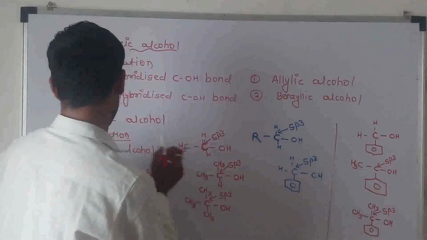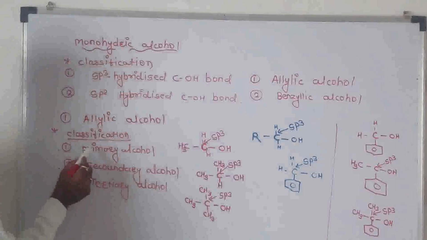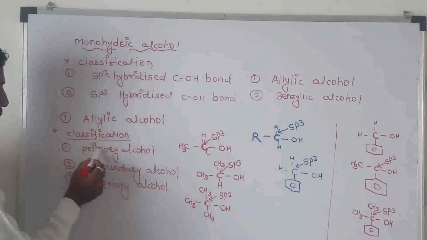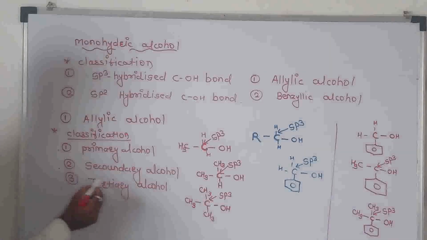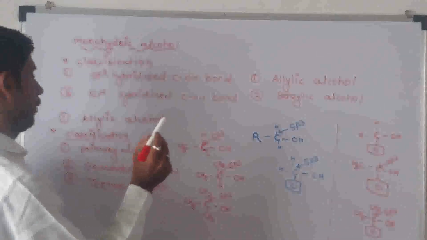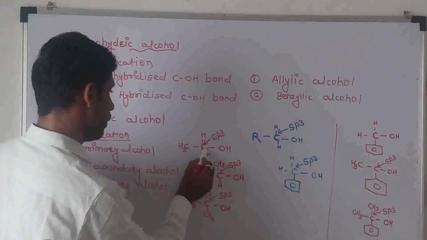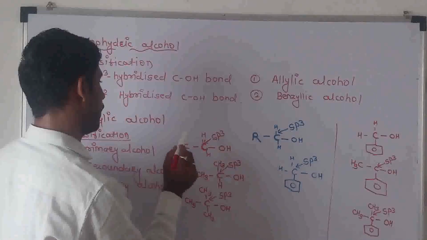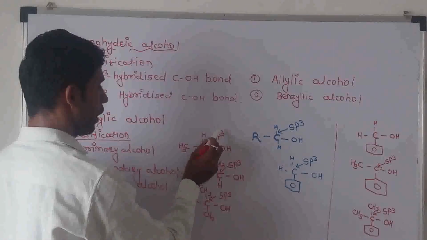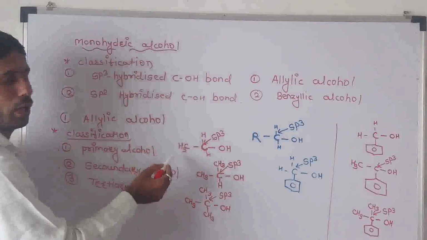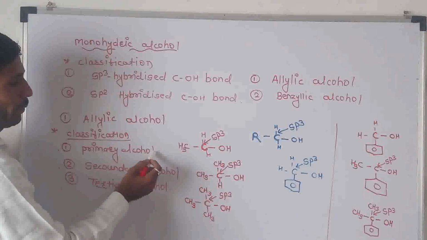Allylic alcohols are classified into three types. First is the primary alcohol, second is the secondary alcohol, and third is the tertiary alcohol. Primary alcohol means the OH group is directly attached to an sp3 hybridized carbon atom next to the alkyl group. This is known as the primary alcohol.